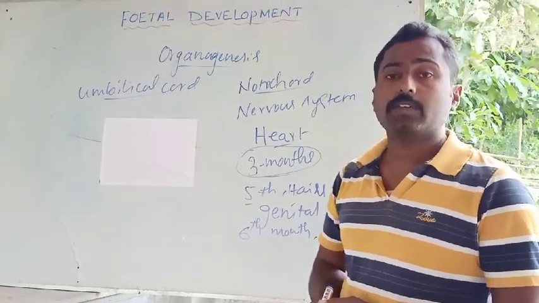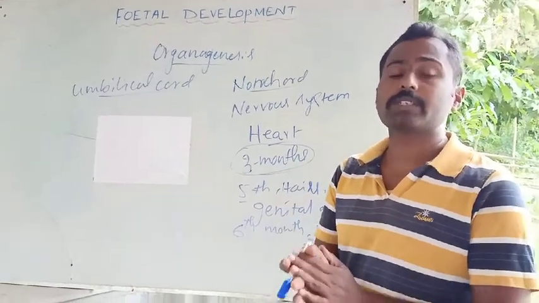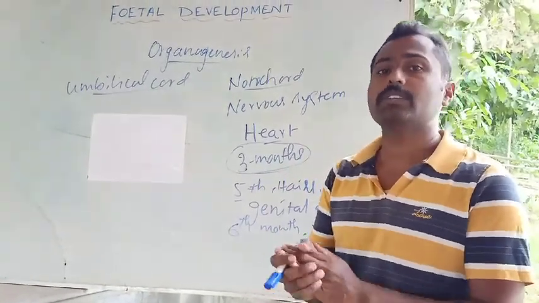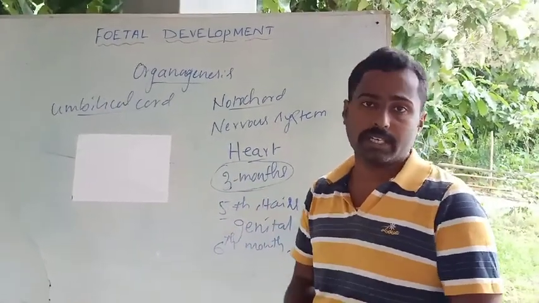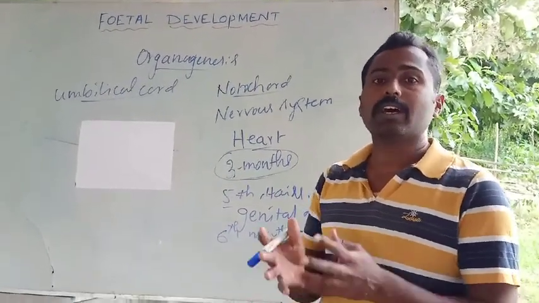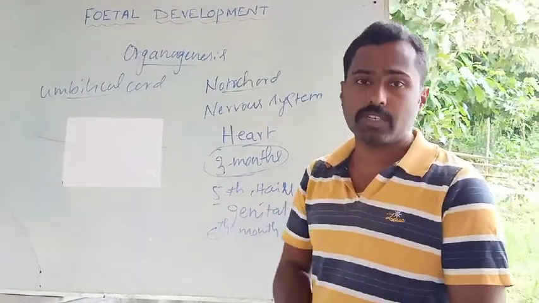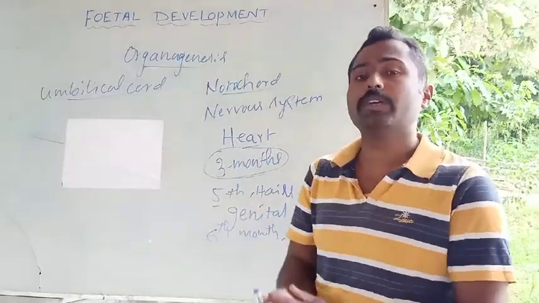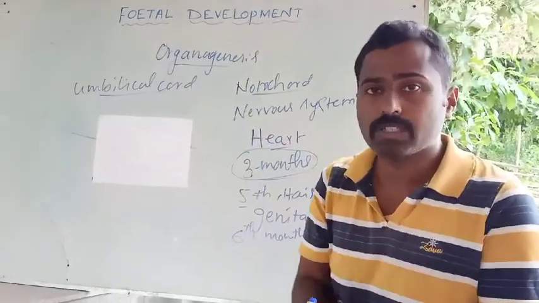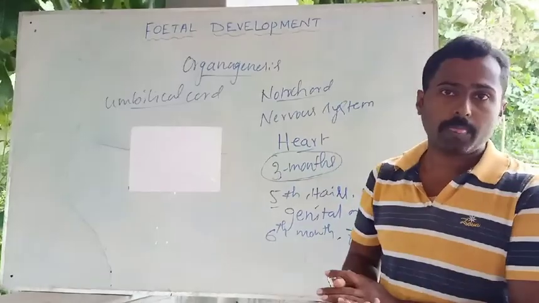But the baby can't survive if the delivery takes place in the 7th month, because it is unable to adjust to the external environmental conditions. The lungs of the baby are not fully developed. Even after the parturition, the lungs gradually start adjusting to the external environment, and even after the completion of 9 months, after the delivery also, the lungs still develop.